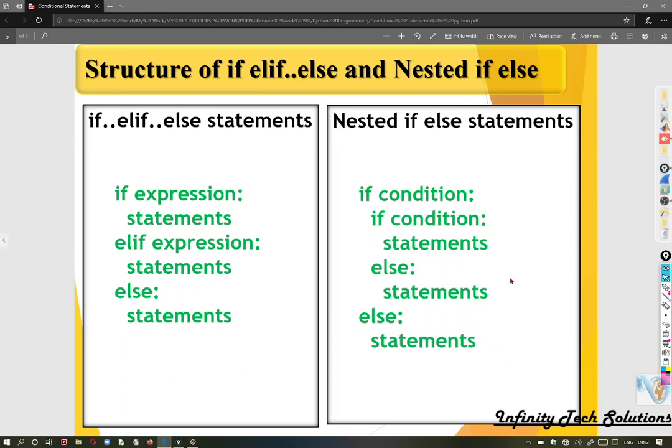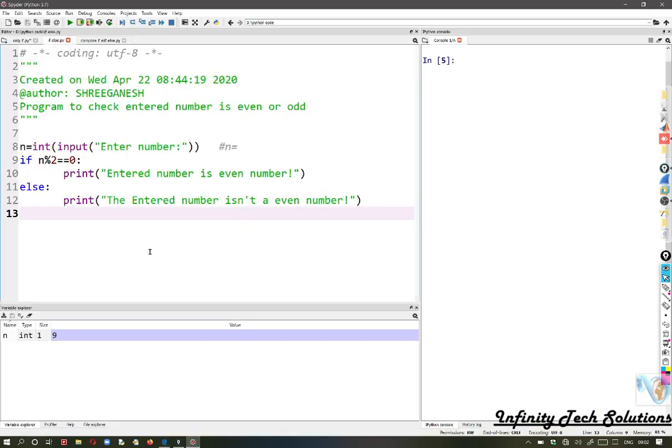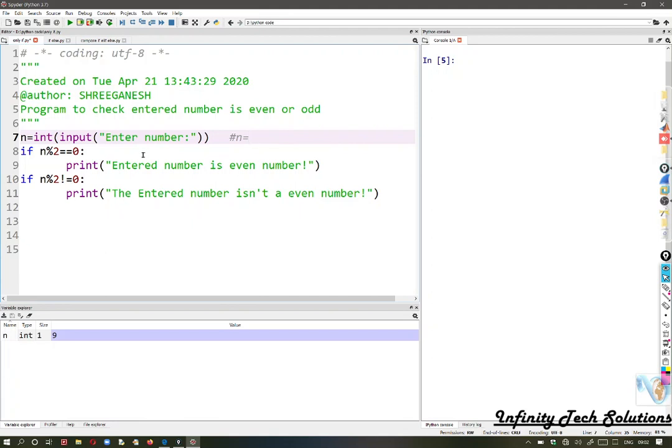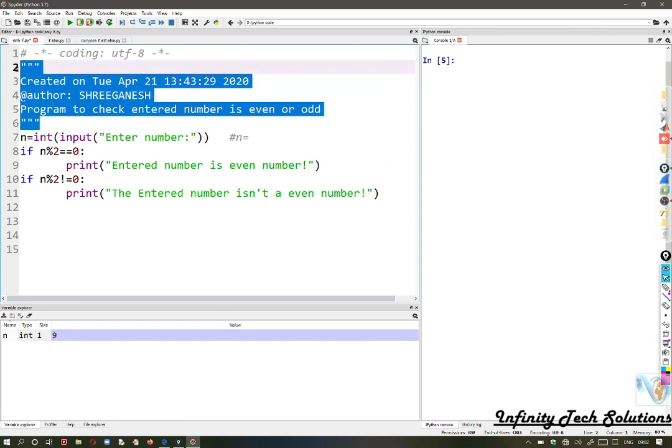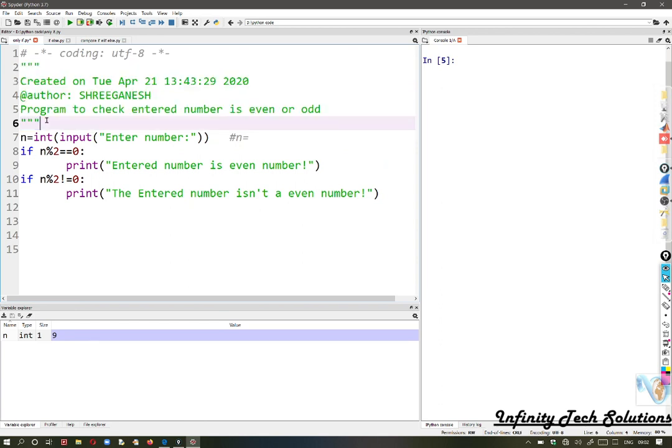We will see a simple example by writing code in Python to check whether the given number is even or odd. For this, I have already written the code. You can see here, I am using the IDE Spyder, an Integrated Development Environment. You can go for Jupyter Notebook also. That is also one of the good editors, a web-based editor. Here you can see these multiple green lines are multi-line comments.